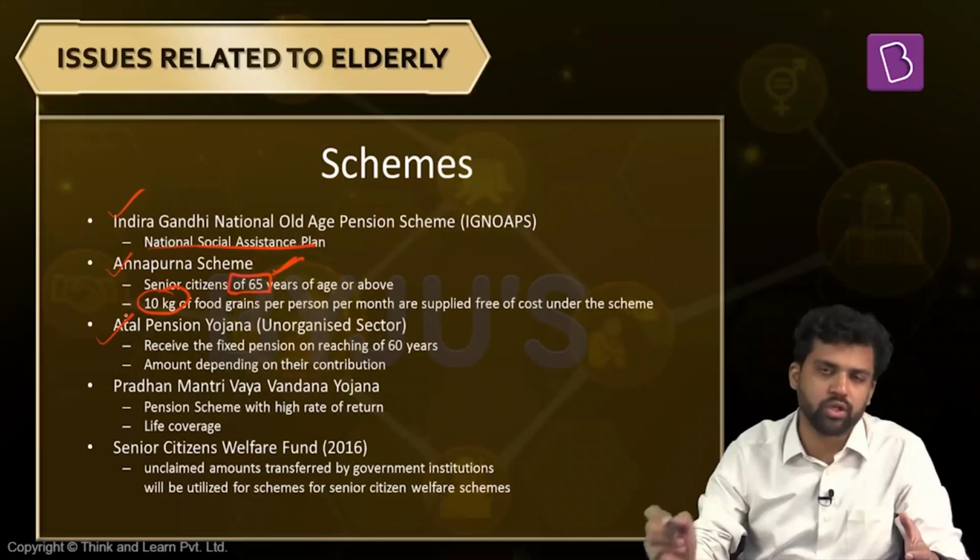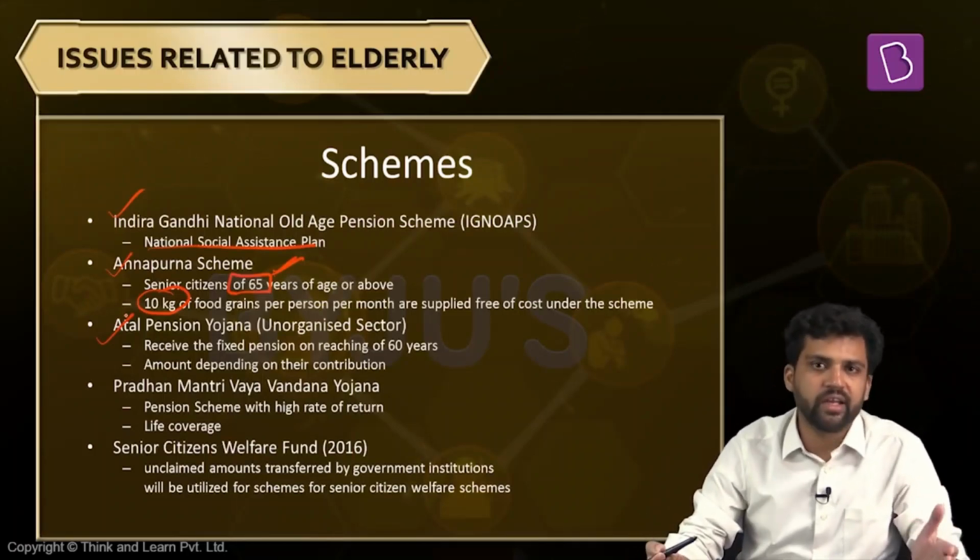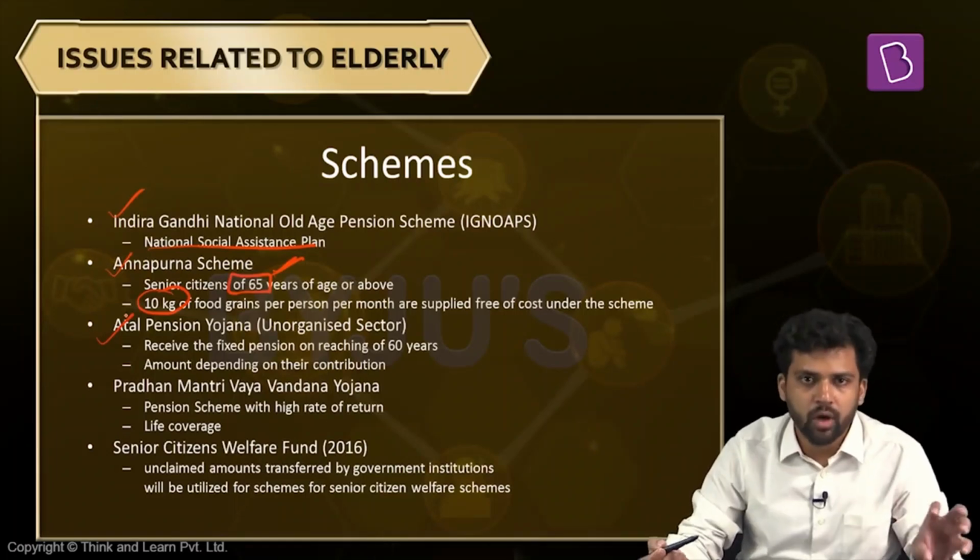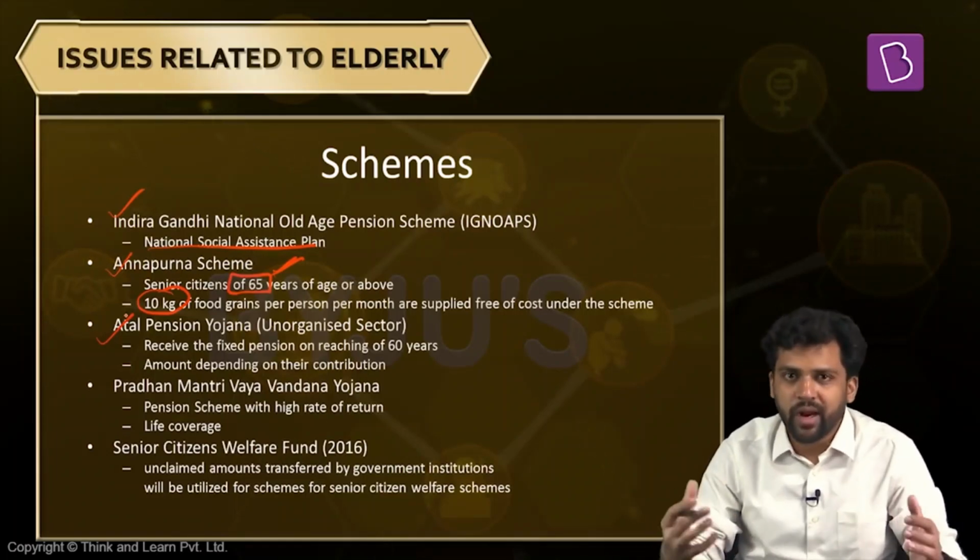Now, the next scheme is the Atal Pension Yojana. In this case, what happens? Those who are in the unorganized sector, in the age category 18 to 40 years, they can join, and they have to contribute every month to a corpus. And when they are retiring after the age of 60, they will get some amount of pension every month.